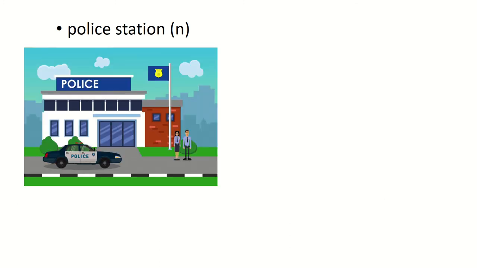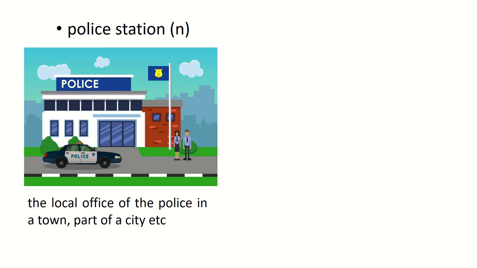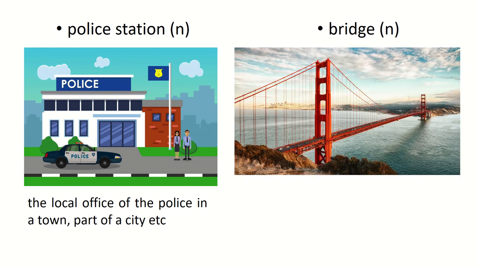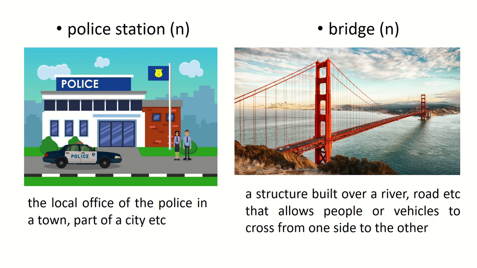Police station. This is a picture of a police station. So police station is the local office of the police in a town, part of a city, etc. Police station. Trụ sở cảnh sát. Bridge. This is a picture of the Golden Gate Bridge in the USA. So a bridge is a structure built over a river, road, etc. that allows people or vehicles to cross from one side to the other. Bridge, cây cầu.